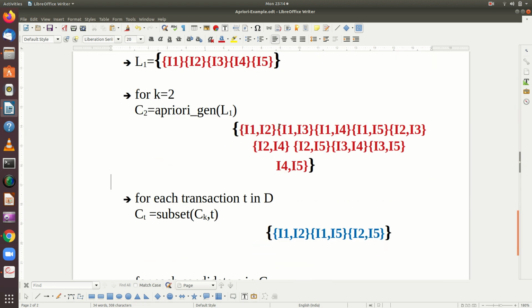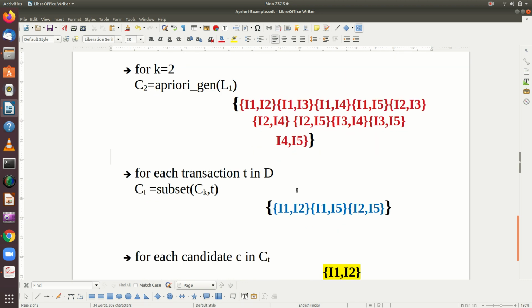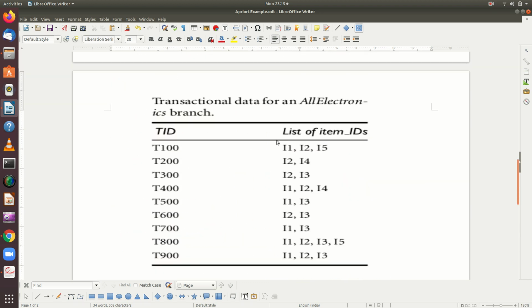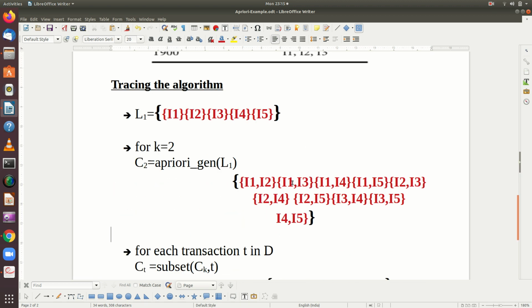So you get all these item sets. Now we are going to see how we calculate the support count value for each and every candidate. Now what we are going to do, for each transaction T in D. So that means for each transaction T in D. So first time T will be this one, second time T will be this one, third time T will be this one, and so on, right?